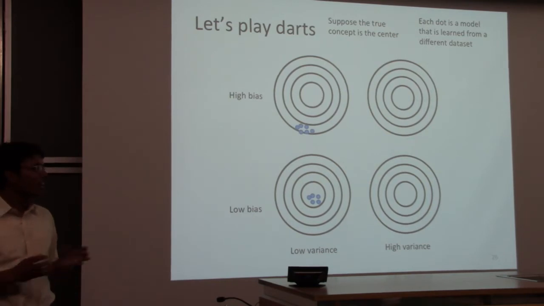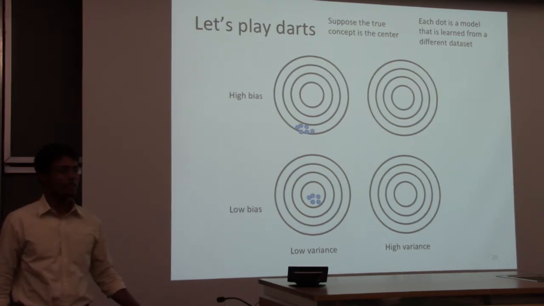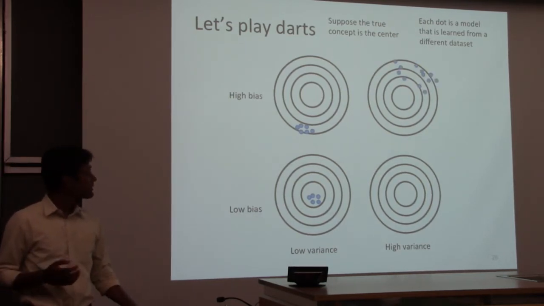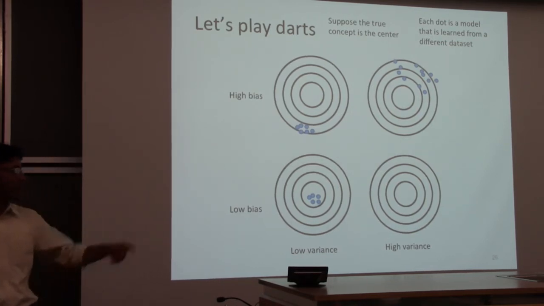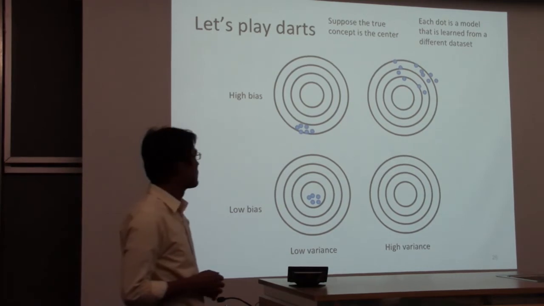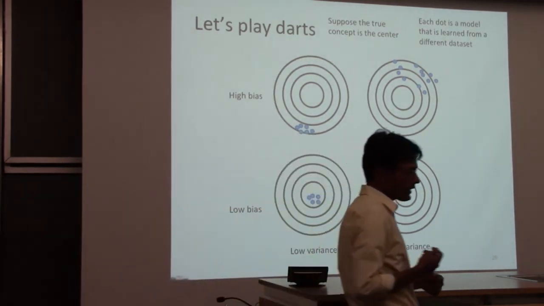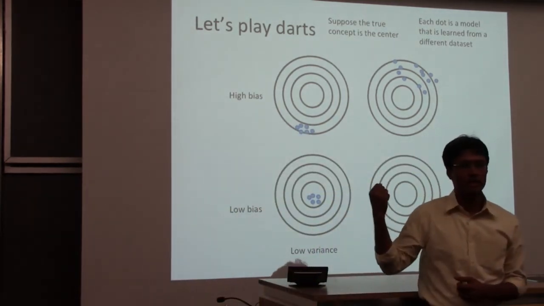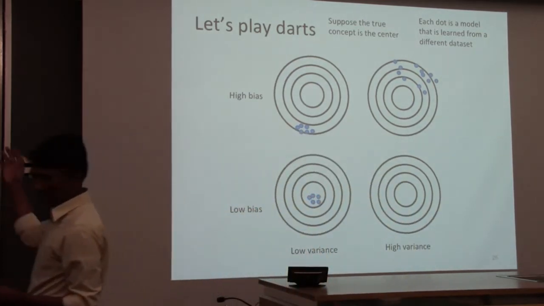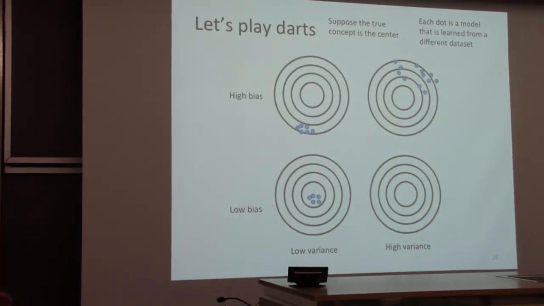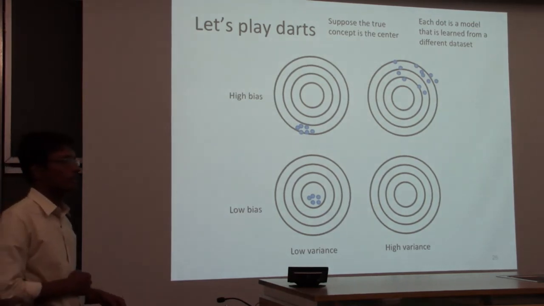This is not necessarily the best place to be. The other option is high variance and high bias. You're always wrong and you're just scattered all over the place. That's how I play darts. And so every time you get a new sample of the training set, you might get a different model, and the model is always off from the center, off from the target.